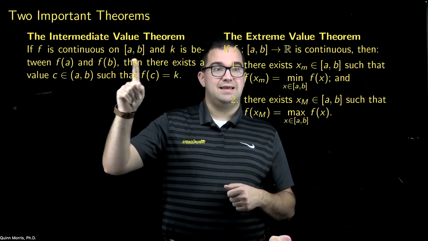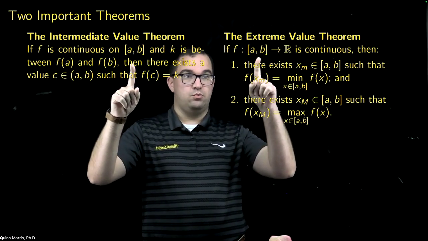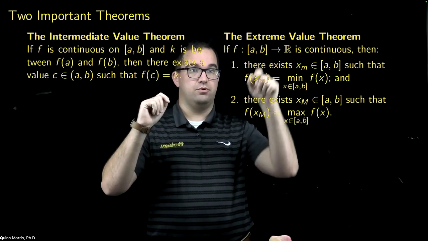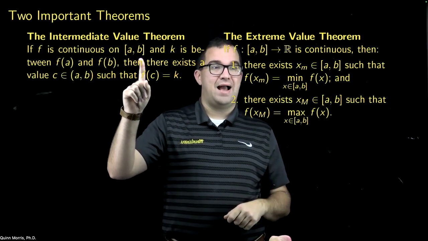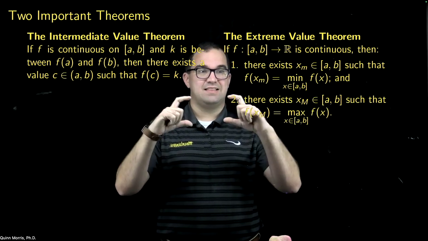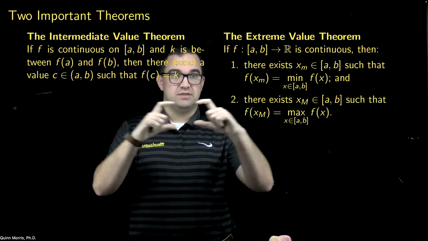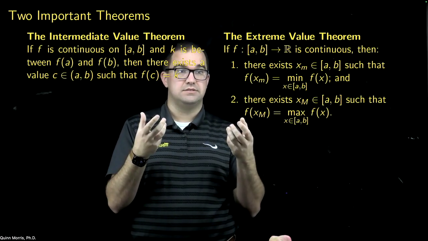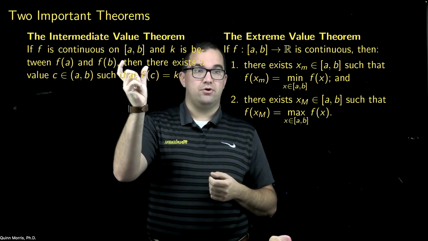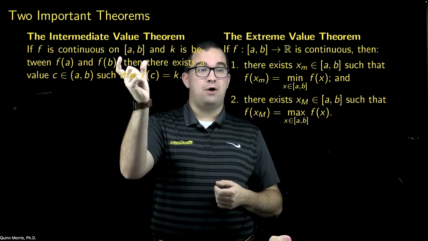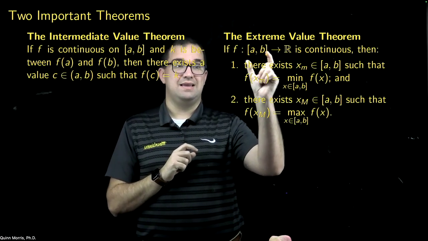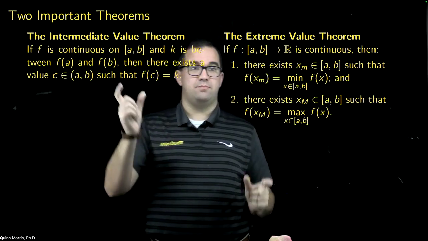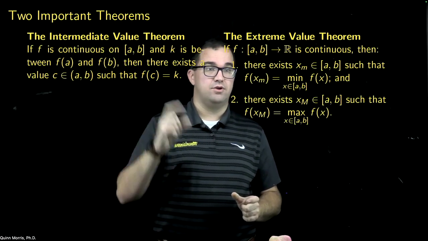So what you actually need here is not compactness. Here you actually want compactness. That's what makes the extreme value theorem work. Over here, it's not compactness, it's connectedness. It's the fact that this interval is a singular connected interval that can't be separated into disjoint components. So this is really a theorem about connectedness, and this is really a theorem about compactness. This uses compactness of the domain, and this uses connectedness of the domain.